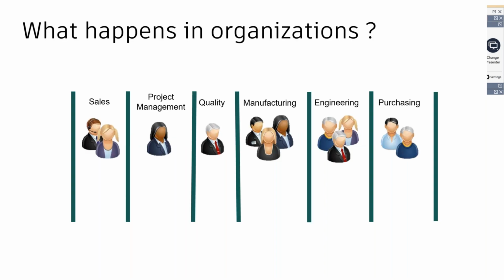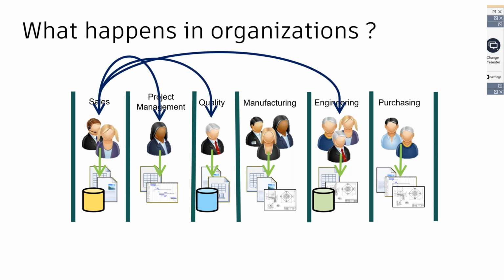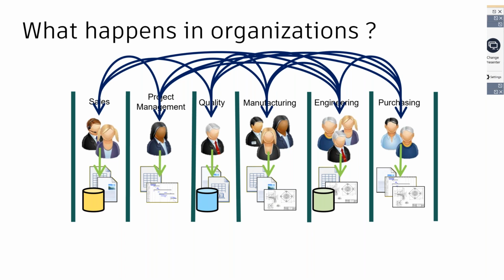A typical organization, the ecosystem looks something like this. There is a sales team who does the project bidding, then it goes to the project management team. They basically do the allocations. It goes to engineering, engineering to purchasing, purchasing to manufacturing and quality. If you look at all of these different stakeholders, they generate their own set of data as well. On top of it, they also share data with other stakeholders. So a lot of data is being shared across different stakeholders within an organization.